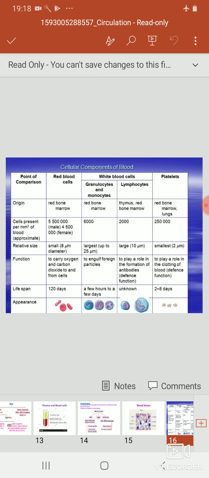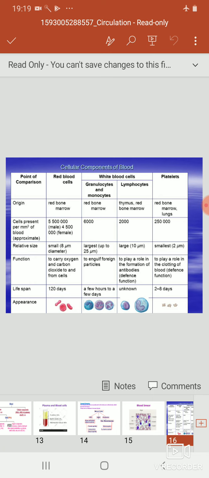Now the WBCs. The formation of WBCs takes place in the red bone marrow, and the lymphocytes are formed in the thymus and red bone marrow. The normal range is near about 6000 cells per cubic mm and lymphocytes 2000 per cubic mm. The average diameter of the granulocyte is 25 micron and lymphocyte is 10 micron.